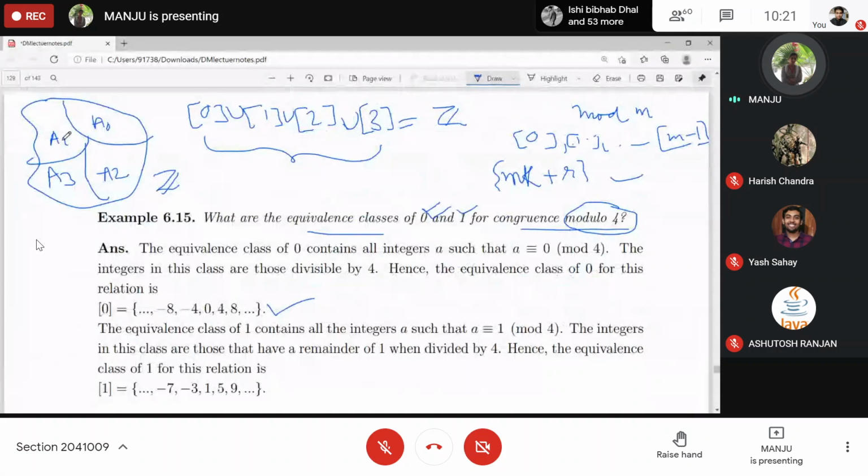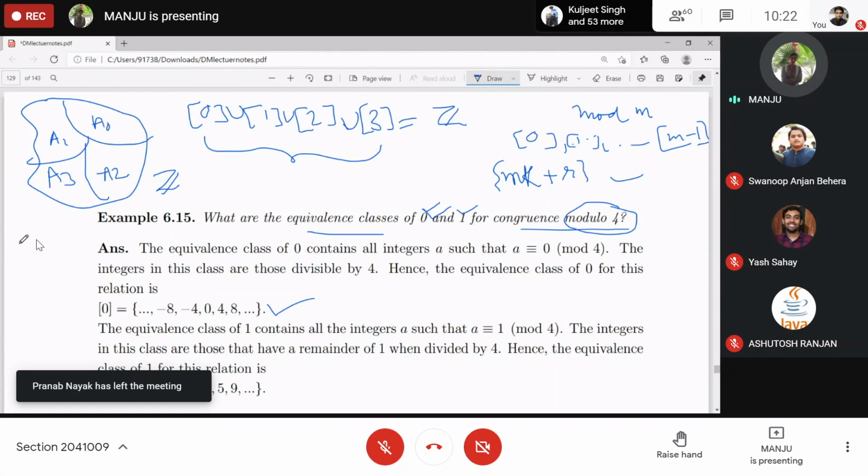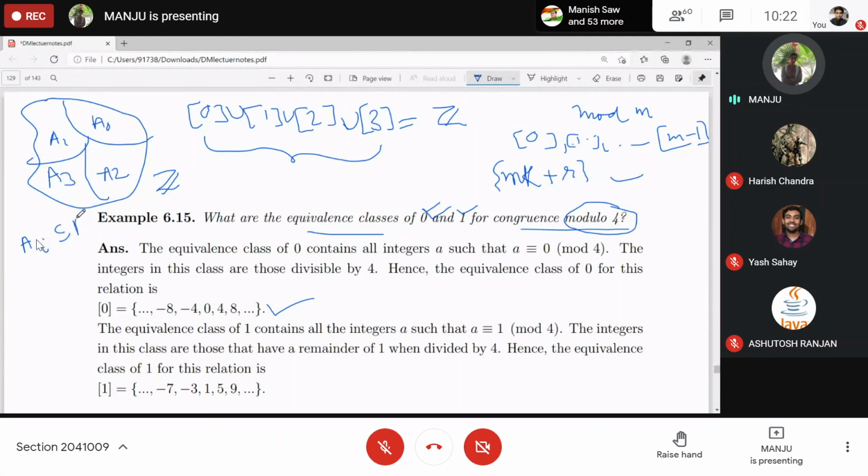So these equivalence classes are a partition of Z. What do you understand by partition? Each of these is a subset of Z. In general, if A is the set, here A is equal to Z, all those Ai form a partition of A if they are disjoint.